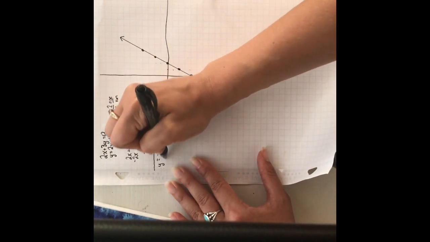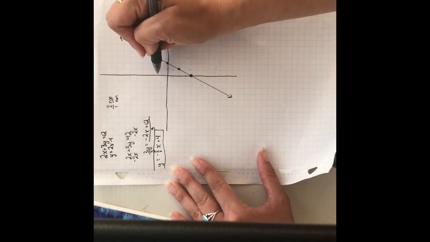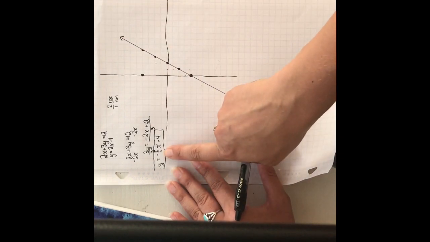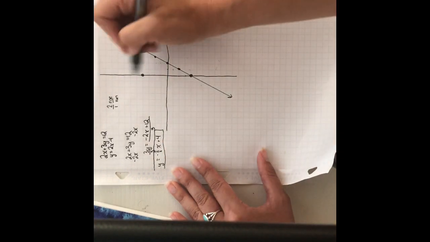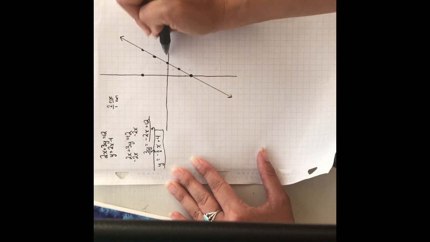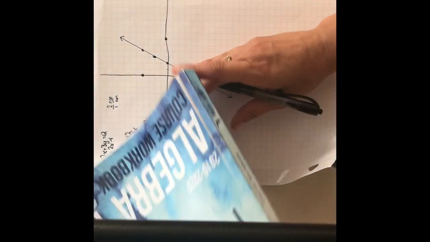And now we have a line that we can graph pretty easily. So my +4, I'm going to count to 1, 2, 3, 4. And my slope is -2 over 3. So I'm going to go down 2 and to the right 3. Down 2, right 3.